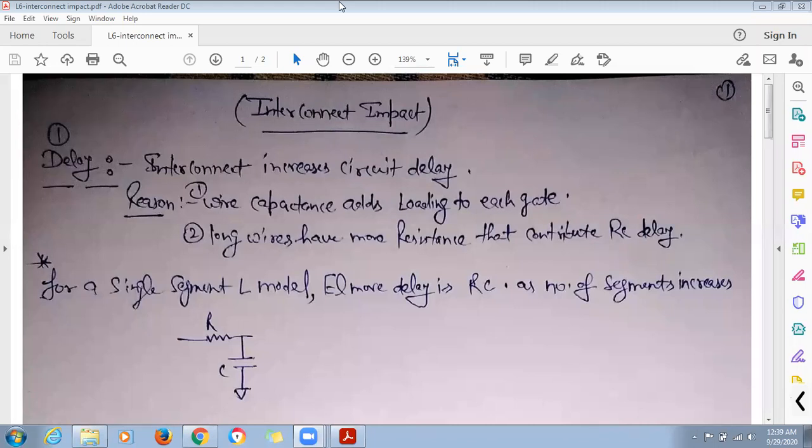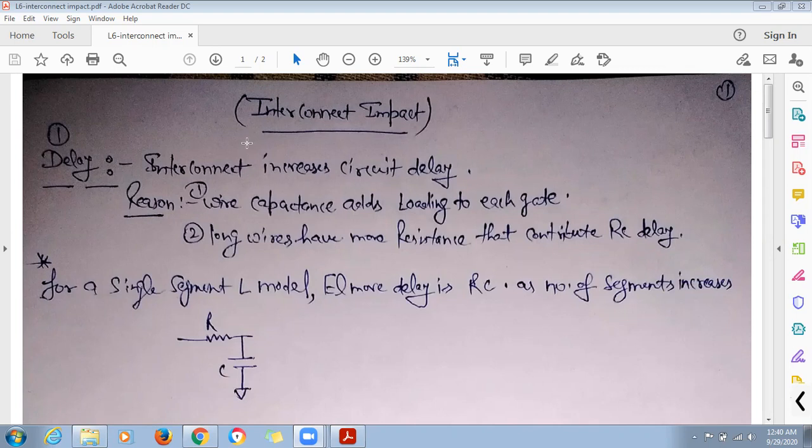Now, interconnect basically increases the circuit delay, that we all know. So what are the reasons for increasing the delay? There are two reasons. We know that the wires have their own capacitance and resistance per unit length. So the presence of wire capacitance basically adds loading to each gate. So there will be extra loading to each gate. That's why the delay will be increased.